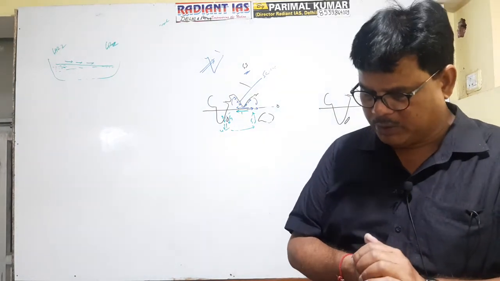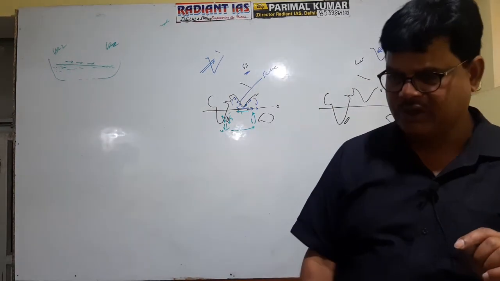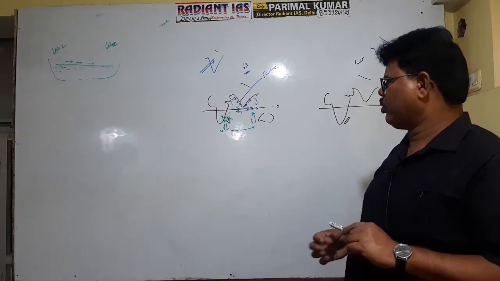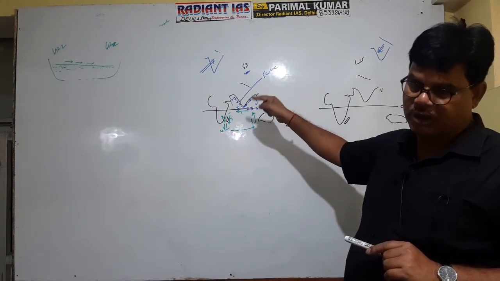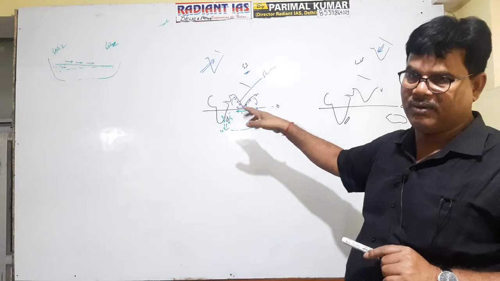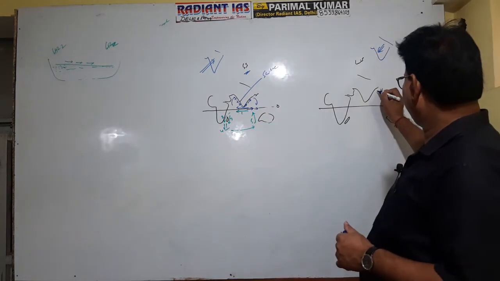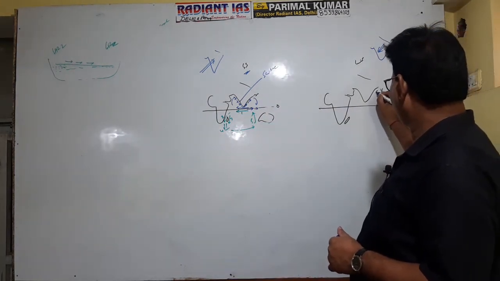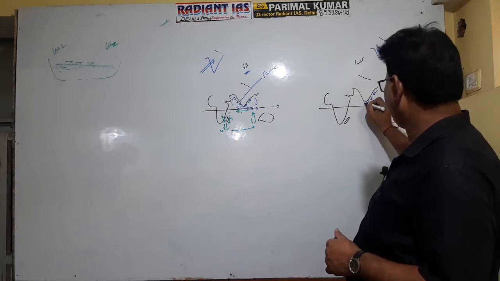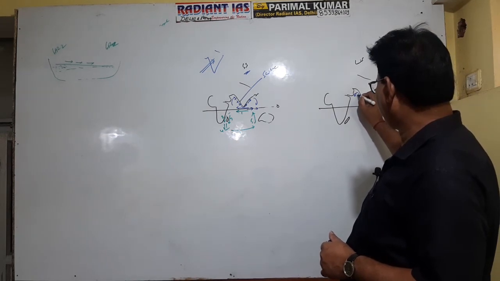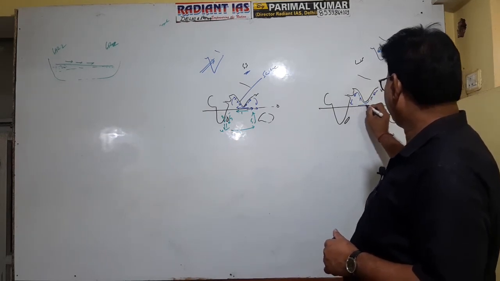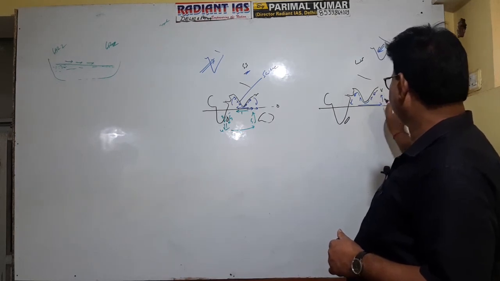But in the winter season, this oceanic current circulation gets altered, an anti-clockwise pattern develops, and the oceanic current movement starts just opposite to that of the southwest monsoonal current. So this type of pattern exists.